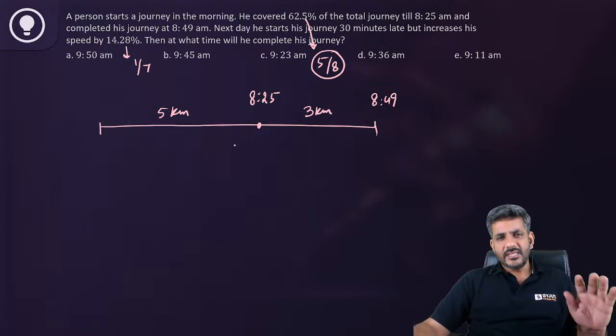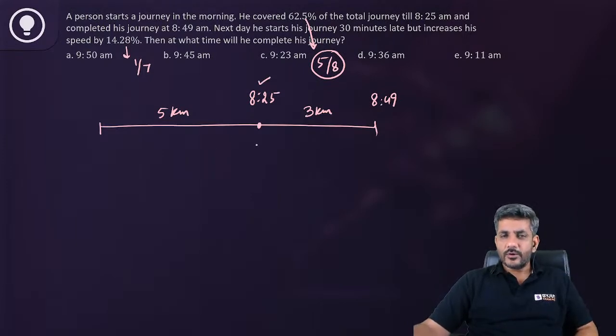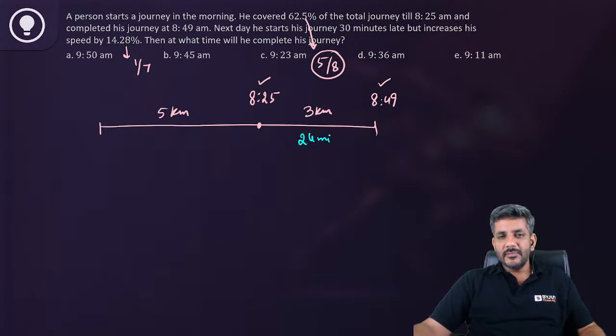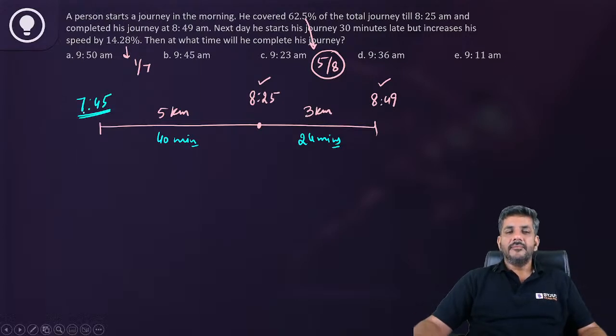So first 5 कितनी देर में हुआ ये नहीं पता, but he reached here at 8:25. Then the remaining portion, so remaining 3 kilometers बचा. He completed the remaining by 8:49. So can I say he completed 3 kilometers in 24 minutes? So of course he would have completed 5 kilometers in how many minutes? 40 minutes. 1 kilometer he has been doing in 8 minutes. So 5 kilometers, 5 into 8 minutes, 40 minutes. That means he must have started from here at 7:45.